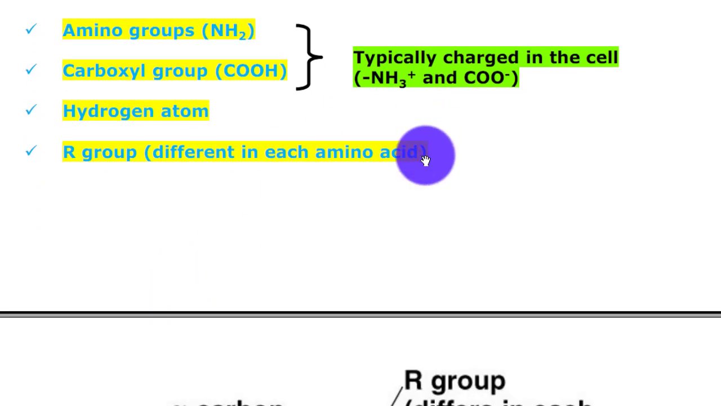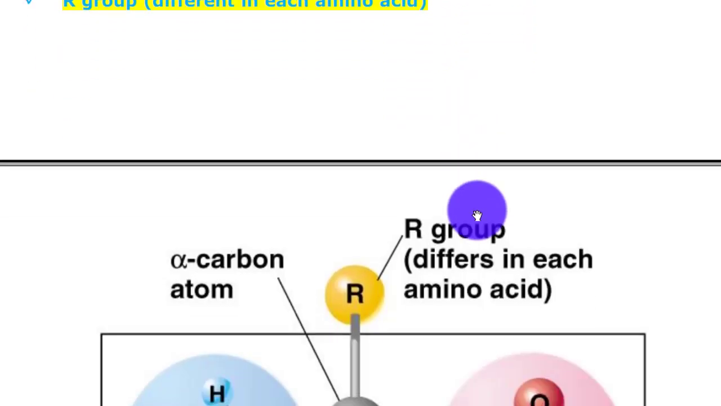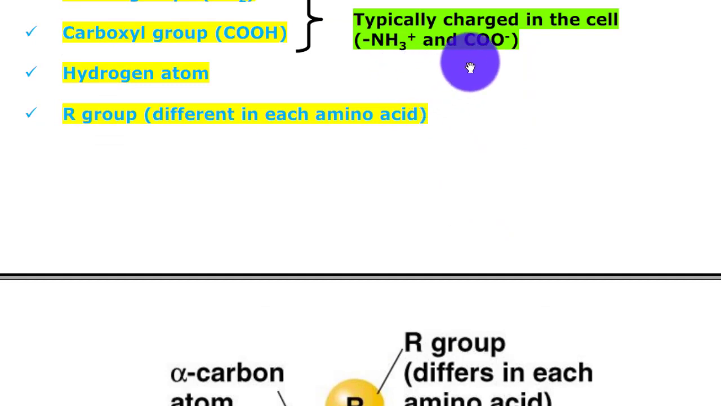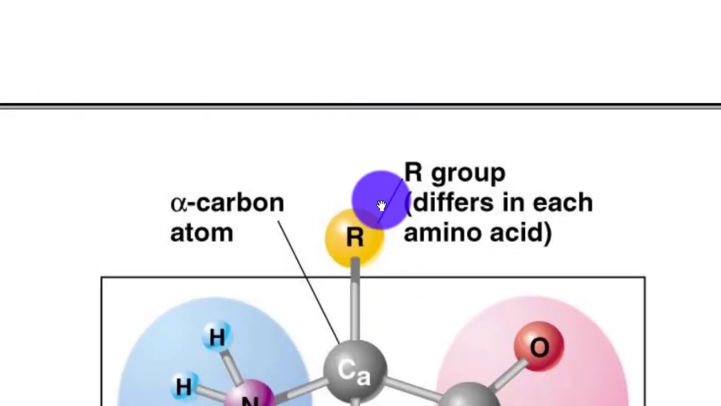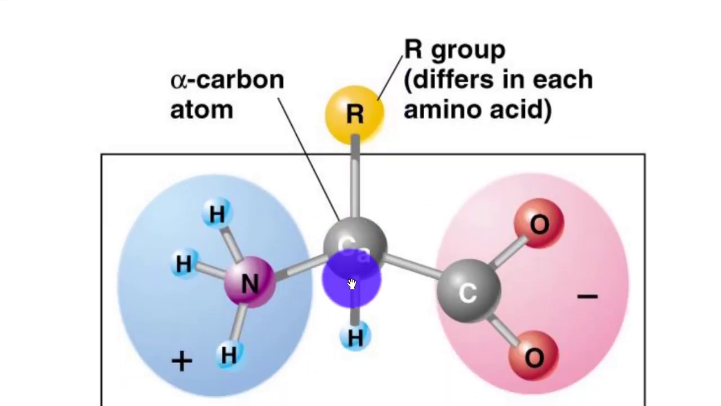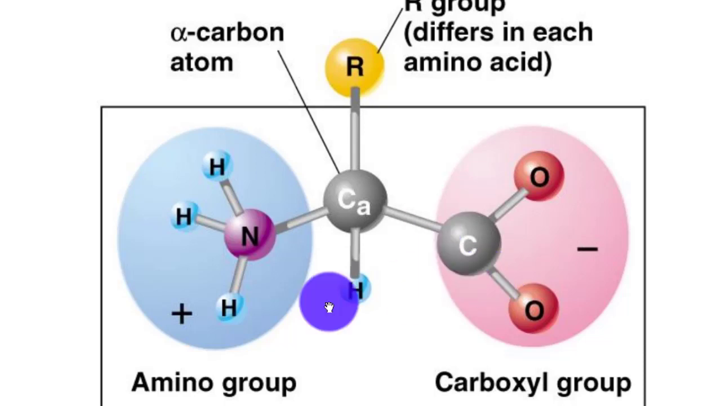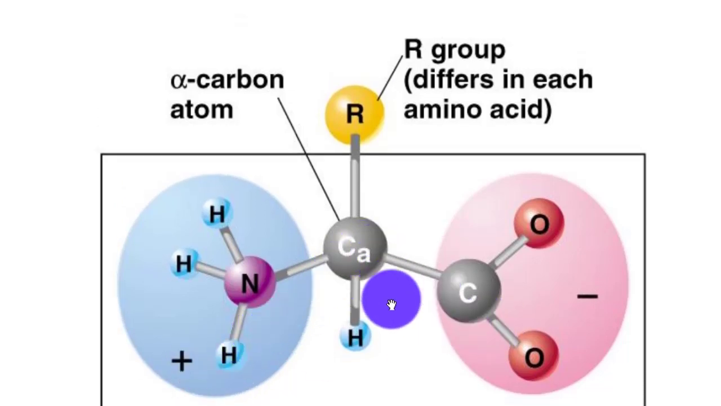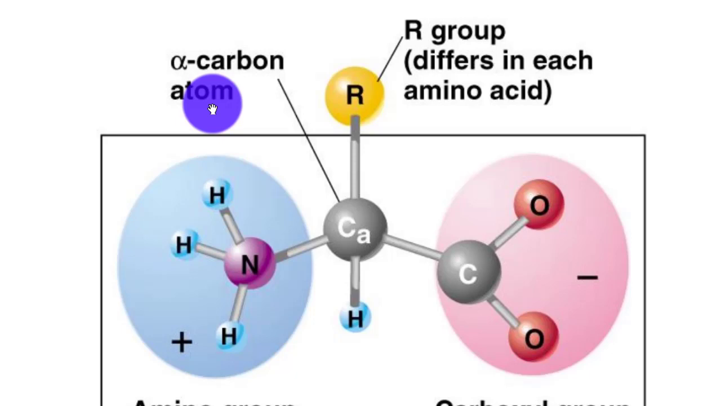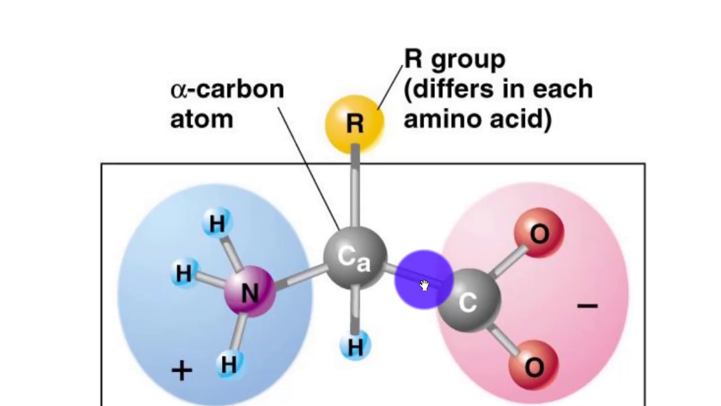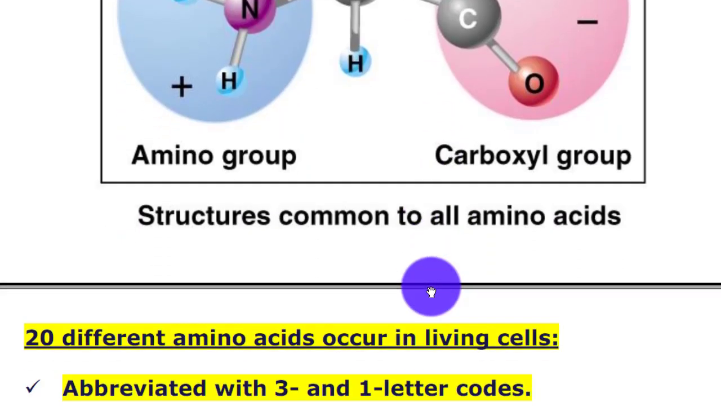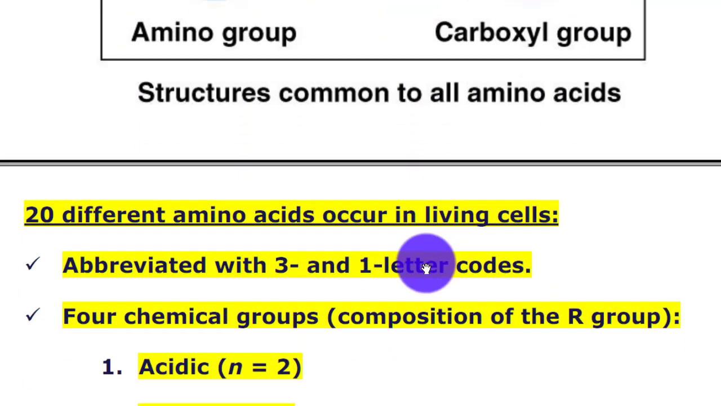Typically charged in the cell: NH3 positive, COO negative, negatively charged COO, positively charged NH3. Here we find the amino acid carboxyl group and the amino group. Here the carbon atom, alpha carbon atom, R region different in each amino acid. Structure common to all amino acids.